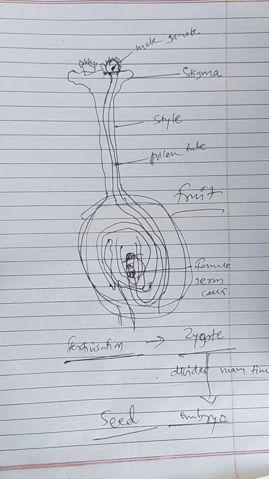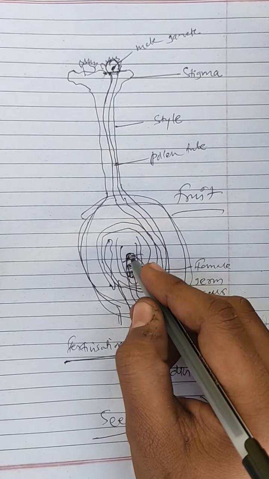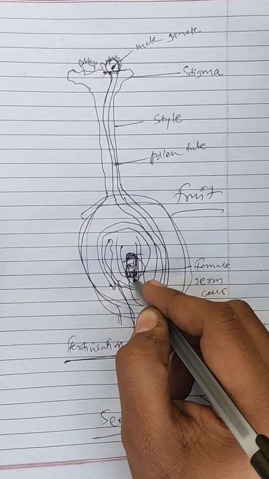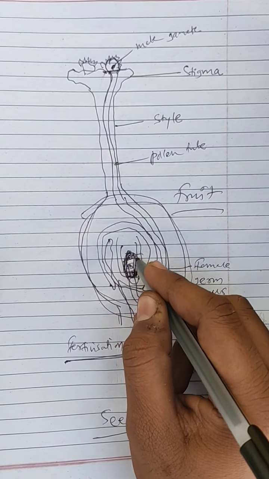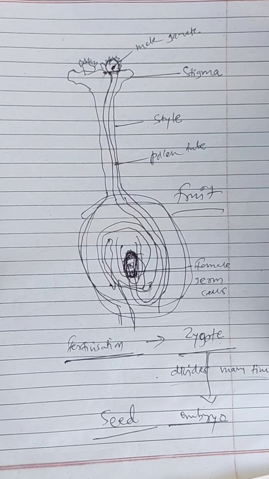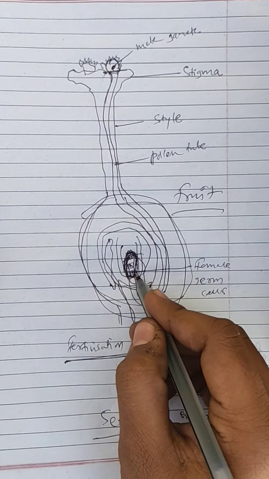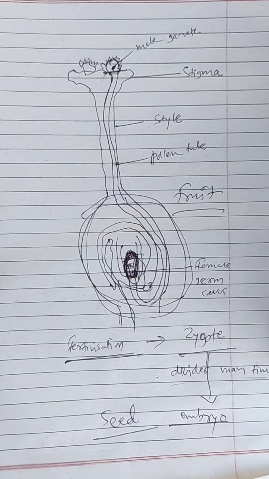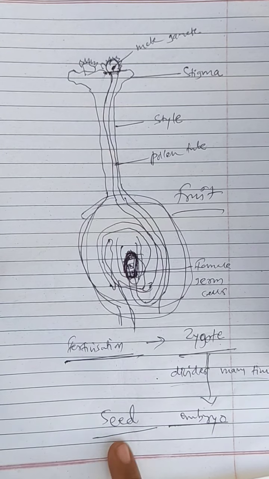It will grow a thick layer around itself. You know that the seeds in every fruit are generally thick, so it will form a protecting layer and convert into a seed.